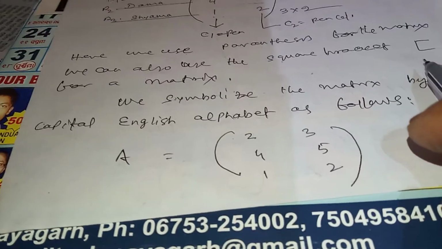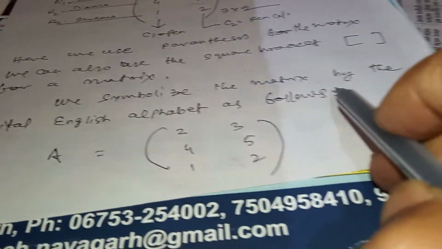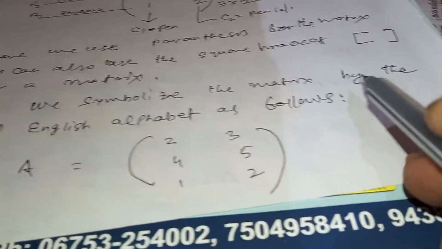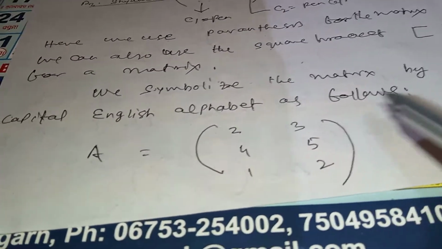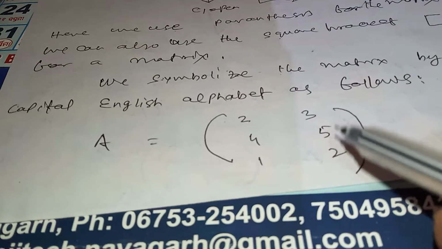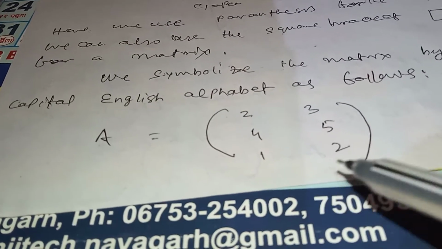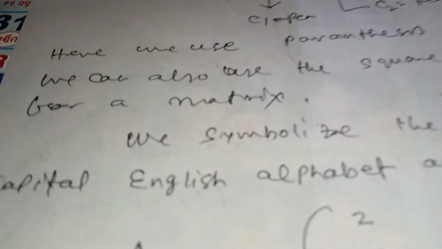And we symbolize the matrix by a capital English alphabet as follows. Capital A is equal to this matrix: 2 3, 4 5 and 1 2.